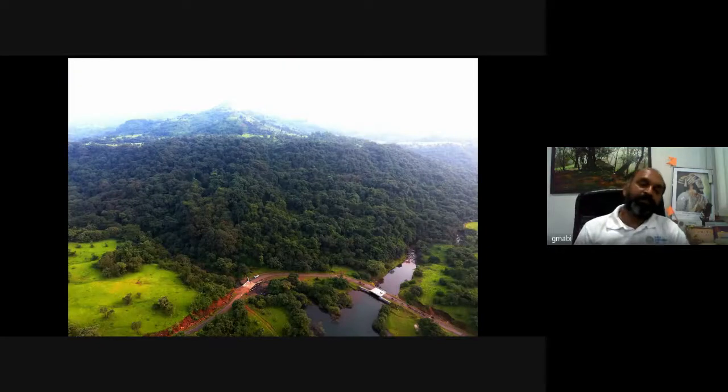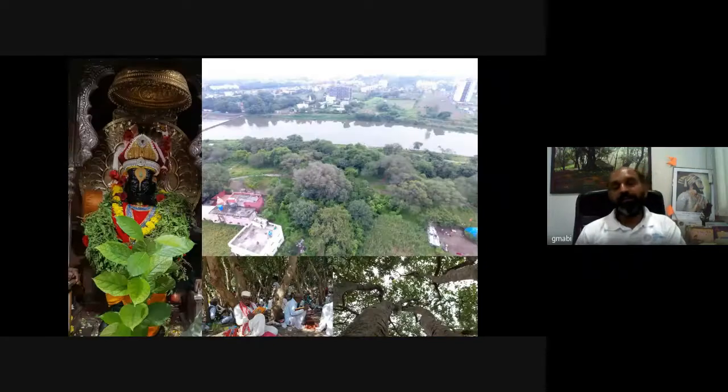This is again a different sacred grove called Zanai sacred grove or Mangav sacred grove from Panchet region of Maharashtra. This is one of the biggest sacred groves in India. This is again an important sacred grove from Maharashtra.